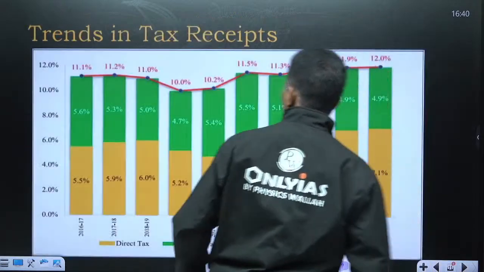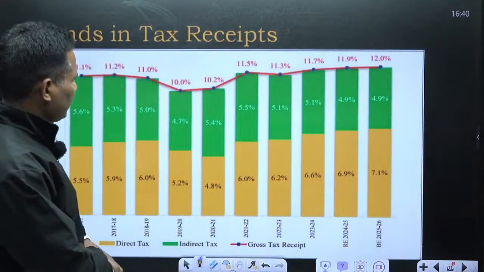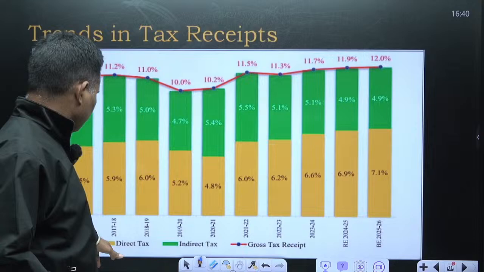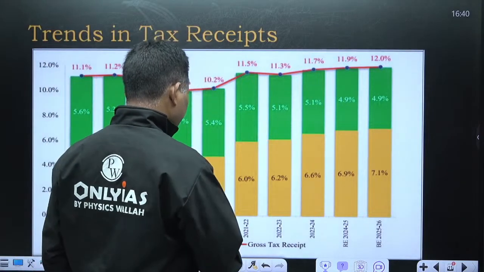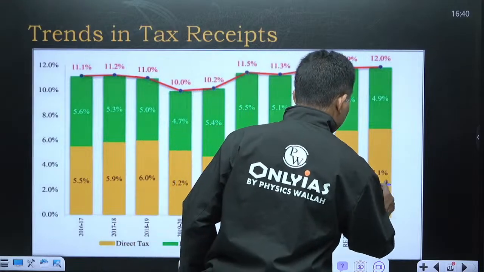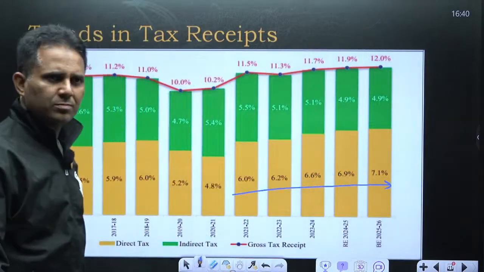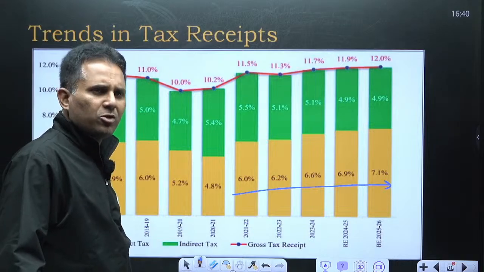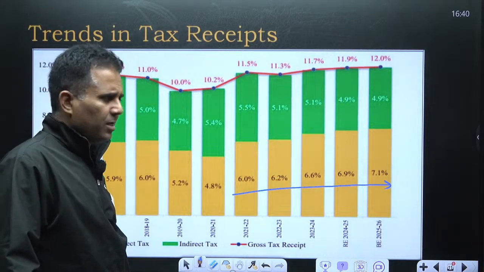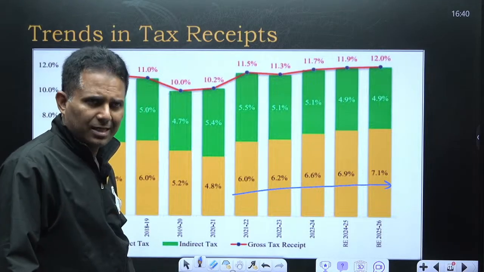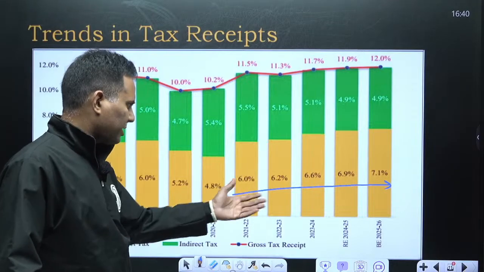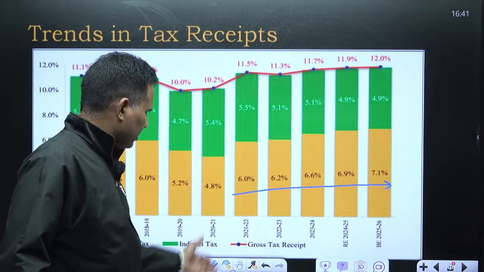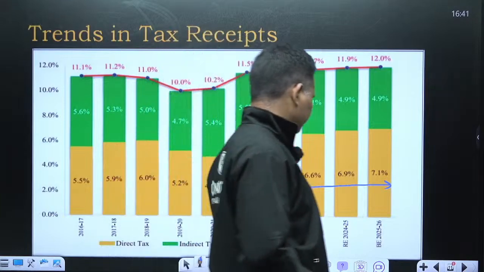Trends in tax receipts, and if you can see, yellow is direct tax and green is indirect tax. Direct tax is increasing percentage-wise. And this should be the policy also, because indirect taxes are regressive. It hurts the poor more as compared to the rich. So government should collect less indirect taxes, GST, and government should focus more on direct tax collection, which is as per this graph.